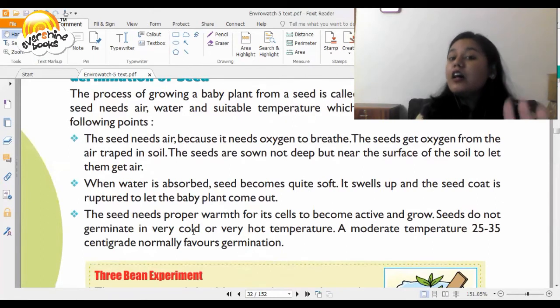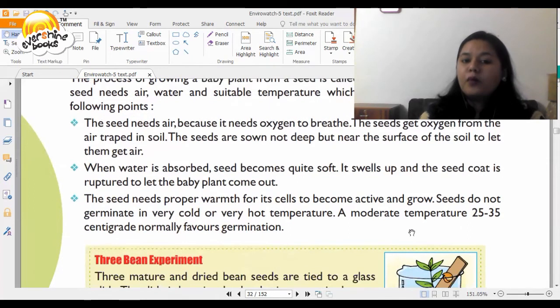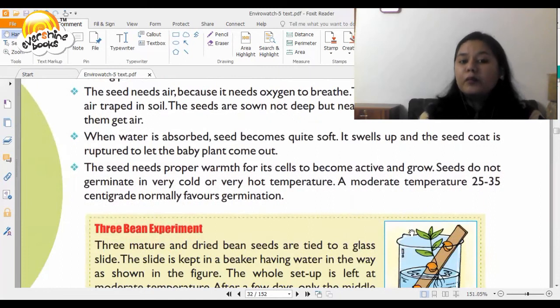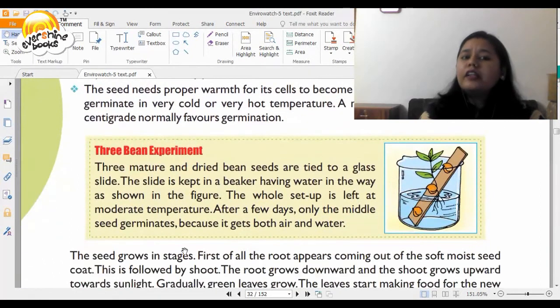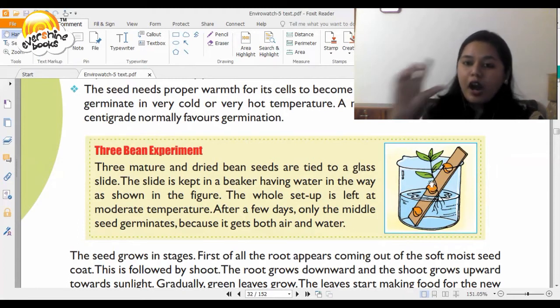That's why we said the right amount of temperature. A moderate temperature is 25 to 35 degrees centigrade. Normally, that favors germination. So here they talked about a 3-bean experiment. 3 mature and dried bean seeds are tied to a glass, right? So you can see these bean seeds which are there tied to a glass. The slide is kept in a beaker having water in the way as shown in the figure, so half filled.